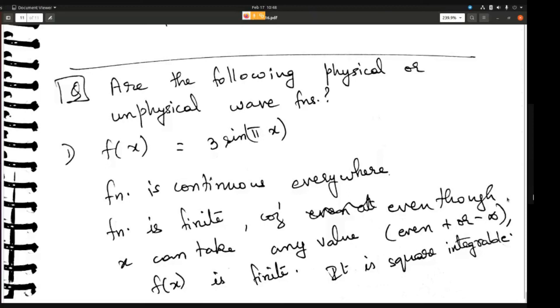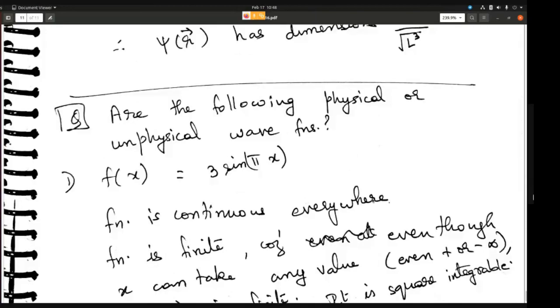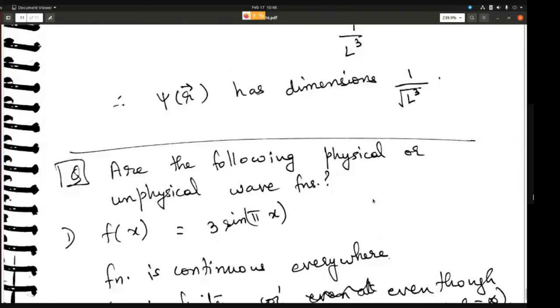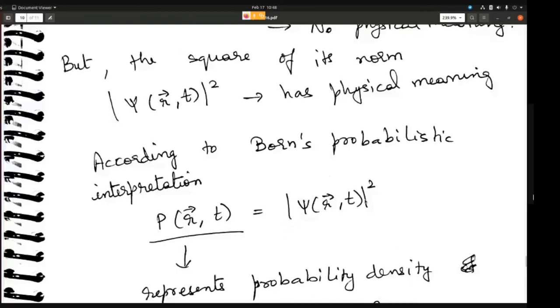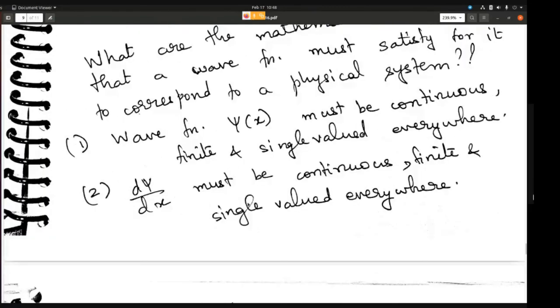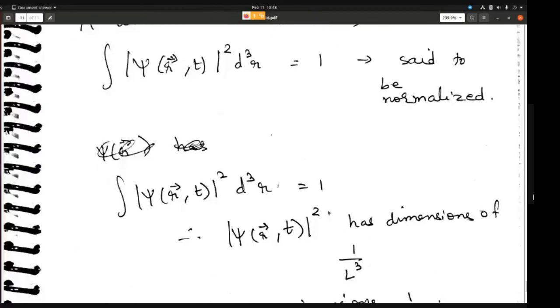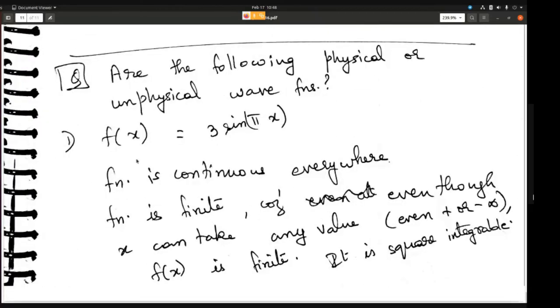It is also single valued everywhere: for one value of x, you only get one value of f of x. So that is also satisfied. So this is a physical wave function.